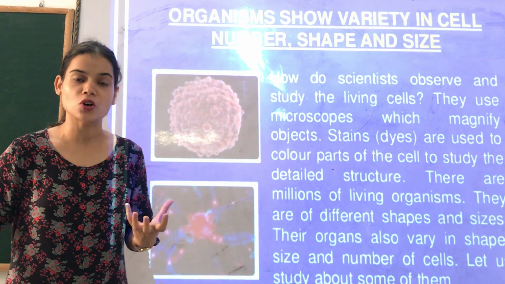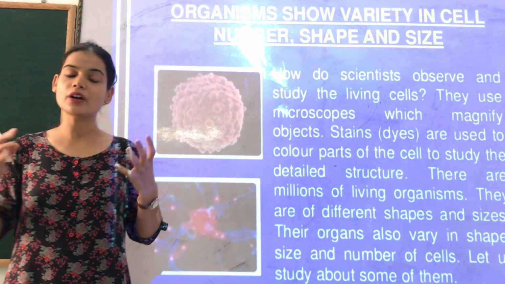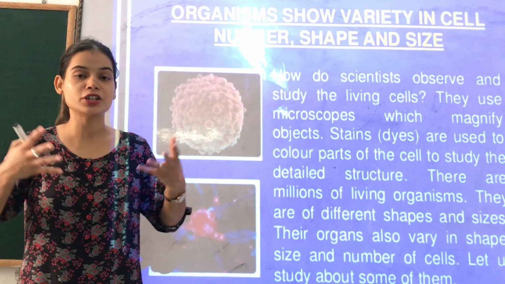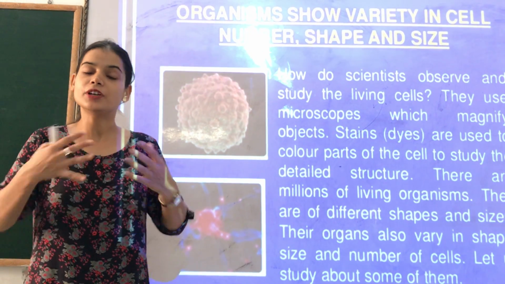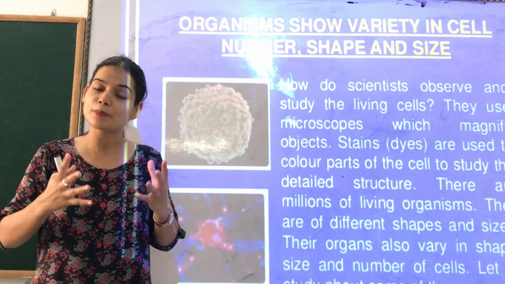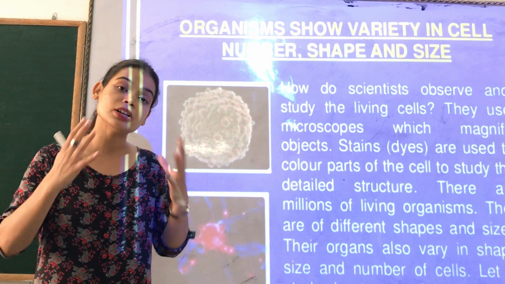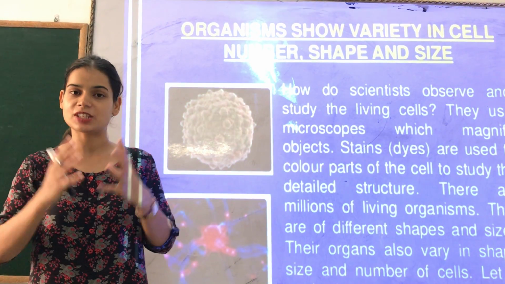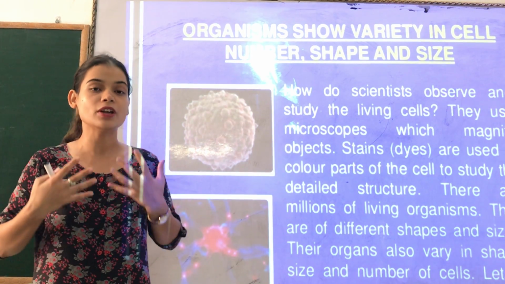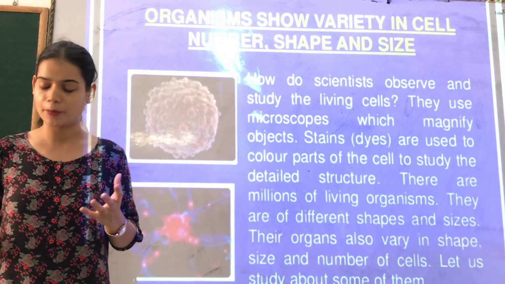We are able to breathe because of the cell. We are able to digest anything because of the cell. Now on the earth there are millions of organisms. All the organisms are of different shape, of different size. They have different organs. According to their organs, according to their shape, the number of cells also differ. For example, in humans there are billions and trillions of cells, but the number of cells in some small microorganisms may differ from that of animals, from that of humans. So let us study about some of them.